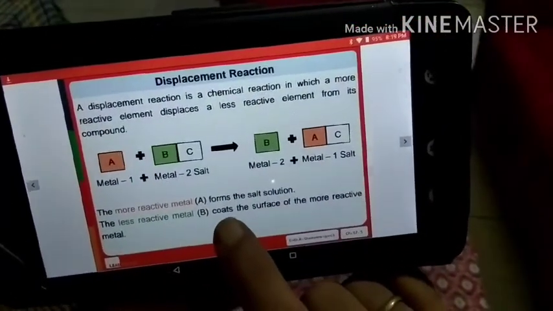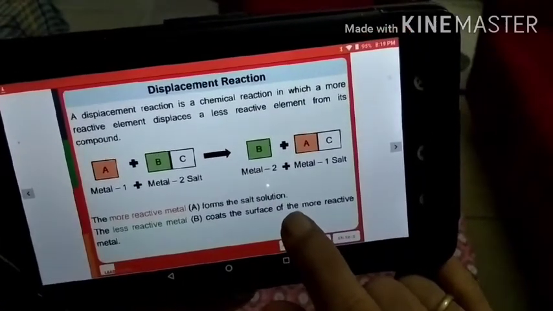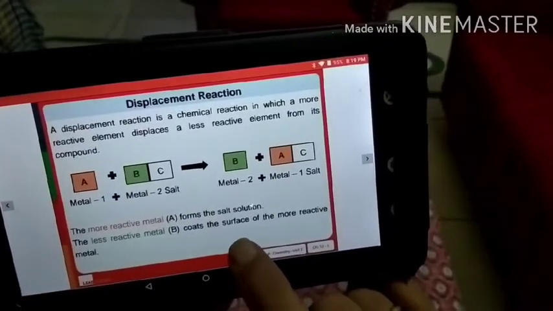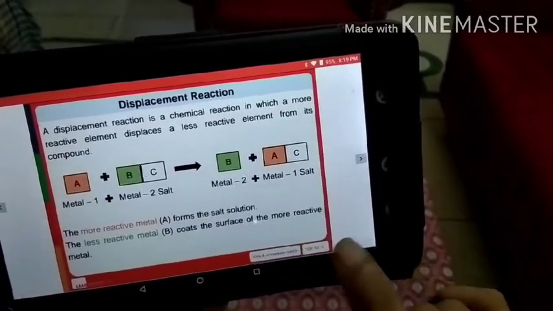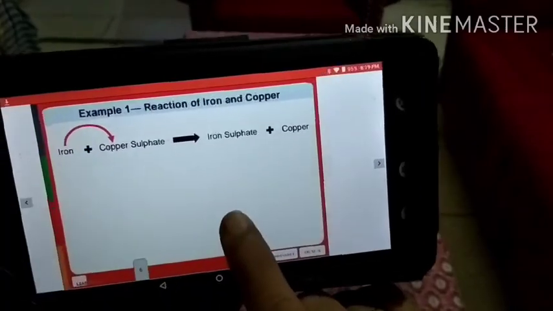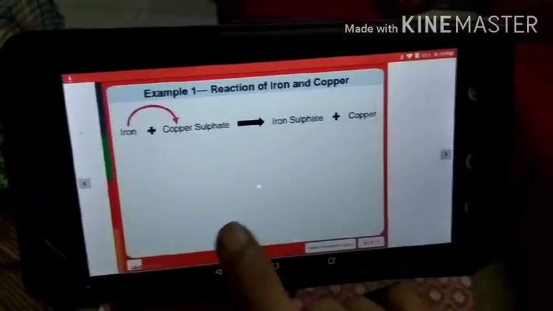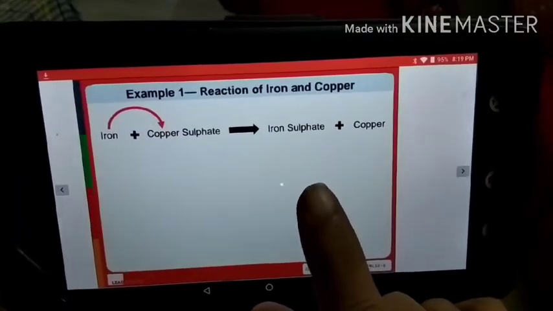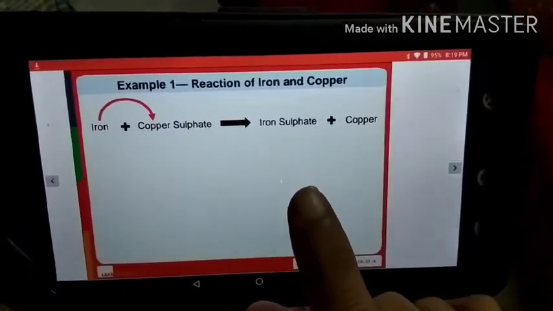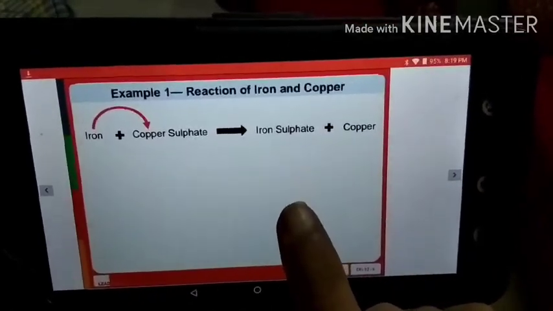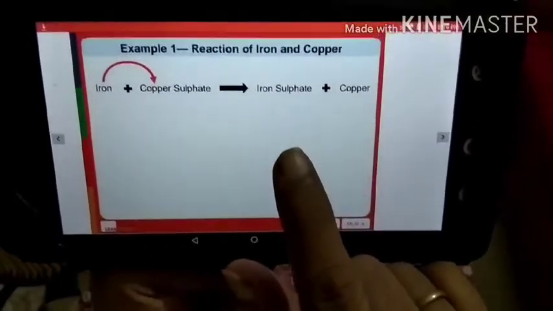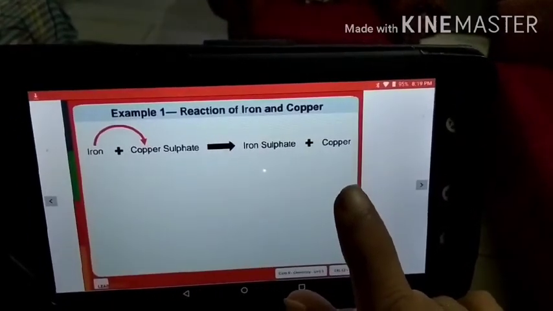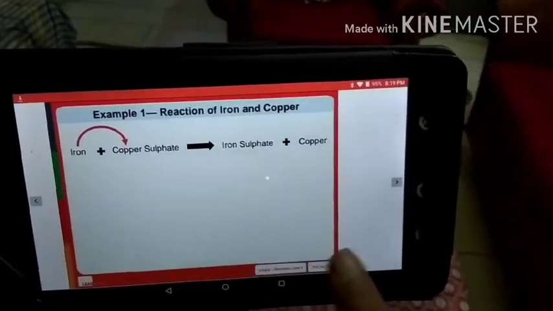The more reactive metal A forms the salt solution, and the less reactive metal B coats the surface of the more reactive metal, right? For example, iron plus copper sulfate gives us iron sulfate. What does it mean? It is forming the salt iron sulfate, and copper is displaced by iron, right?